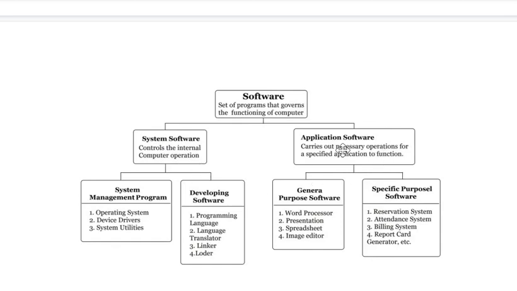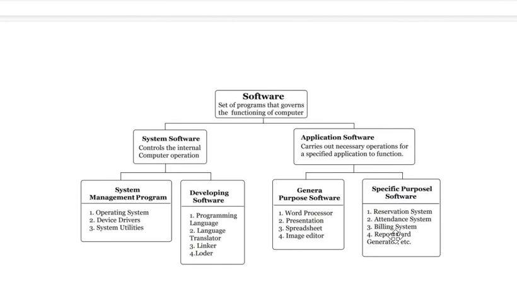But application software, we can make multiple versions of games, multiple versions of billing systems. So application software is used to carry out necessary operations for a specified application, for a specific purpose. So again, it has been divided into two parts: general purpose software and specific purpose software. General purpose software, examples are word processor, presentation, spreadsheet, image editor.